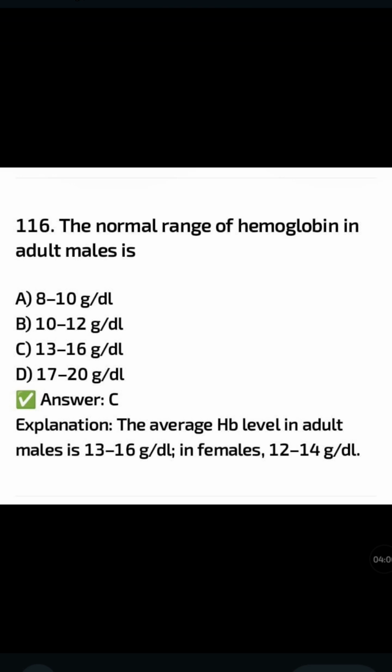The normal range of hemoglobin in an adult male is: 8 to 10 grams per deciliter, 10 to 12 grams per deciliter, 13 to 16 grams per deciliter, 17 to 20 grams per deciliter. The correct answer is option C, 13 to 16 grams per deciliter. The average hemoglobin level in an adult male is 13 to 16 grams per deciliter, in females 12 to 14 grams per deciliter.